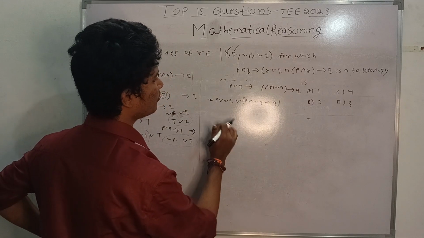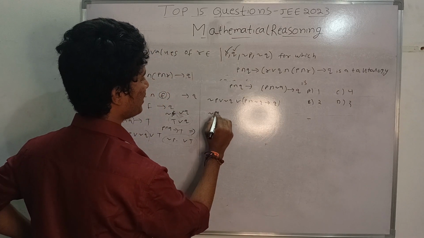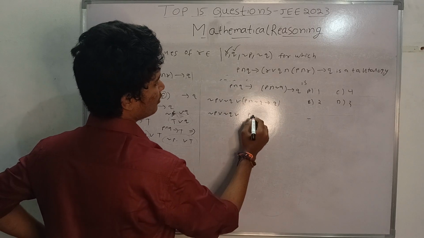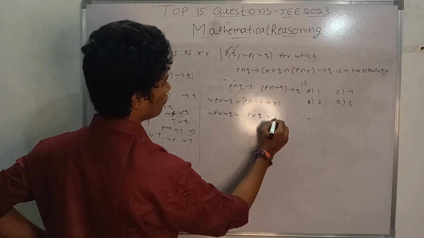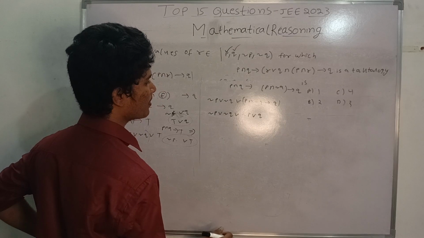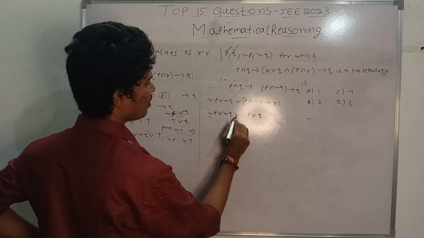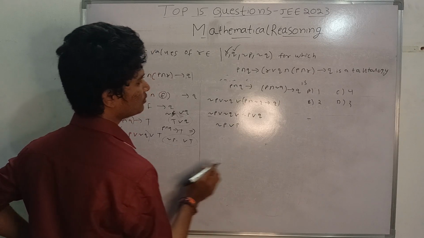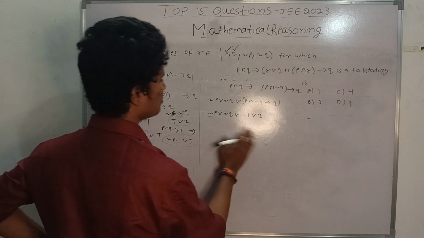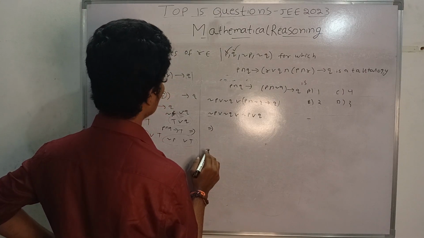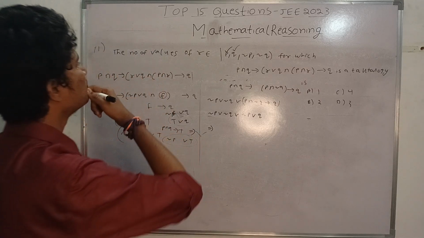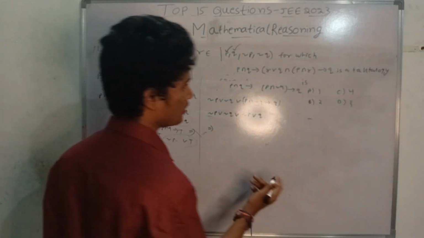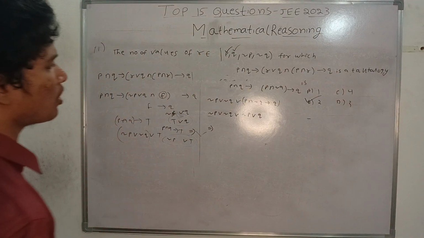One second. Up to now it is correct only. Negation P or negation Q or negation P or Q or Q. Here it is Q only. And negation P or negation P, you will get negation P only. And negation Q, that is true only. Basically, the first two options, that is P and Q, are getting correct, that is tautology. So the option is B here, that is tautology.